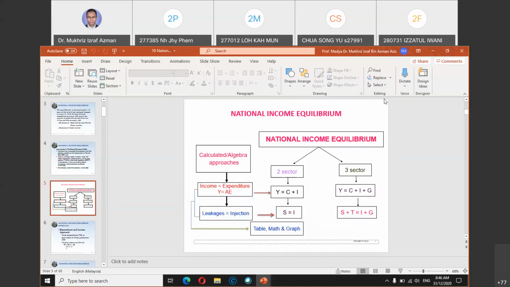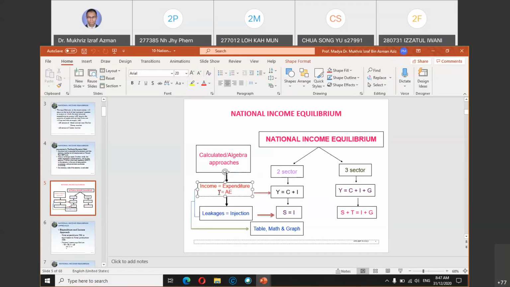In our syllabus we cover the two-sector and also three-sector economy. In the two-sector we don't involve the government; we only cover income, Y, which is equivalent to aggregate expenditure. So equilibrium is when income equals expenditure. AE stands for aggregate expenditure.